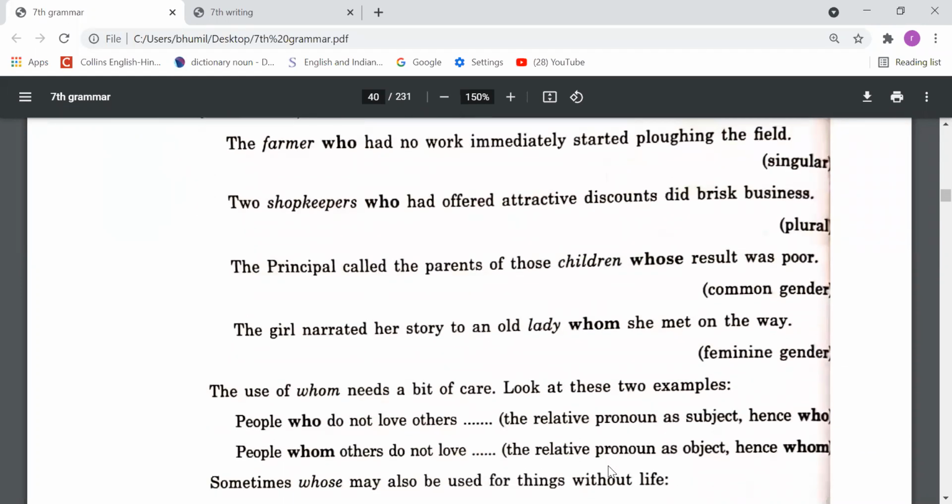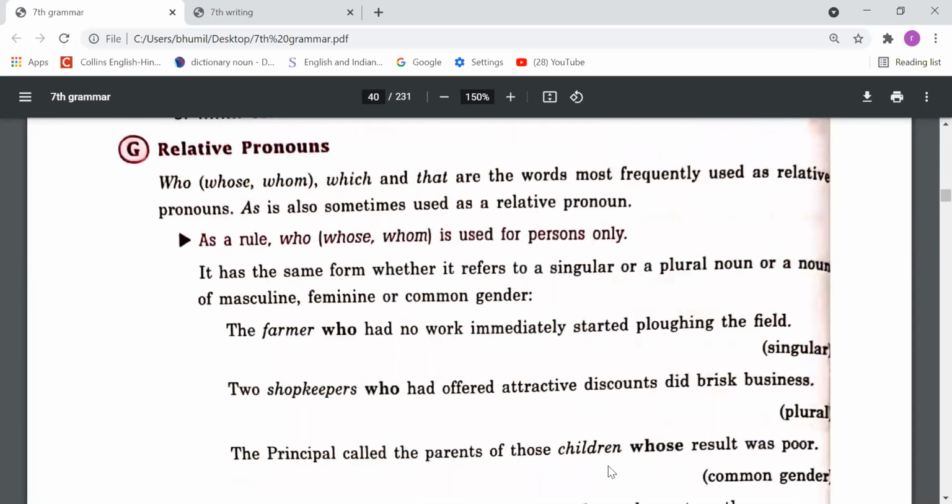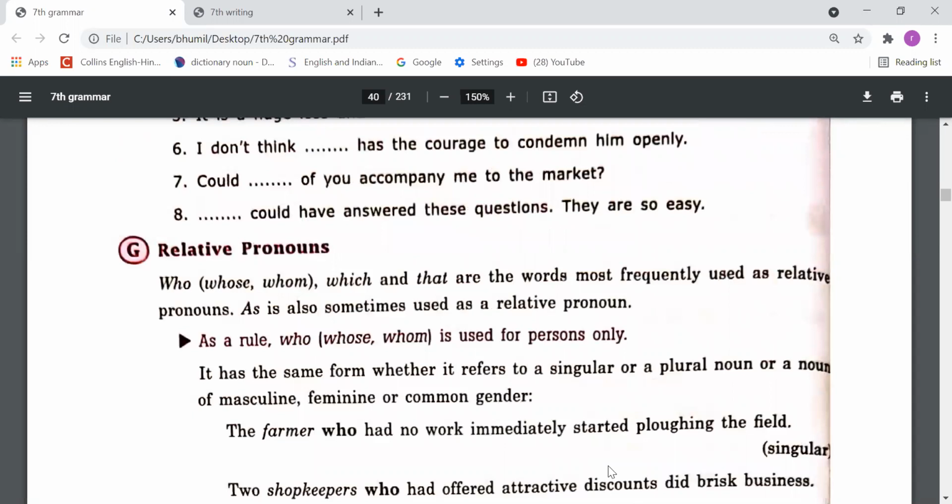The use of whom needs a bit of care. Look at these two examples. People who do not love others: the relative pronoun is the subject, hence who. People whom others do not love: the relative pronoun is the object, hence whom. Okay, firstly understand all these things. So dear students, when we use interrogative pronouns in the middle of a sentence to relate things, those pronouns are called relative pronouns, and we can call them conjunctions too, because they work as conjunctions. So who, whose, whom, which, these are relative pronouns.